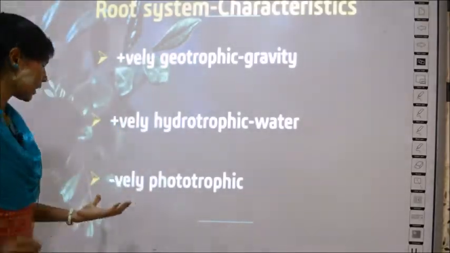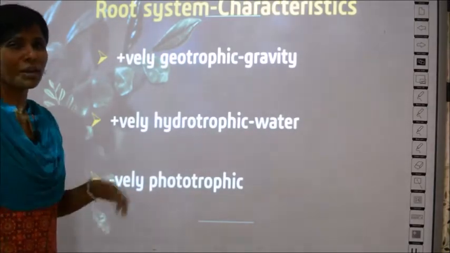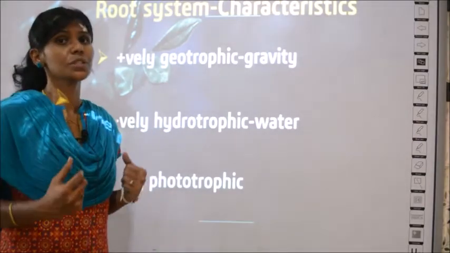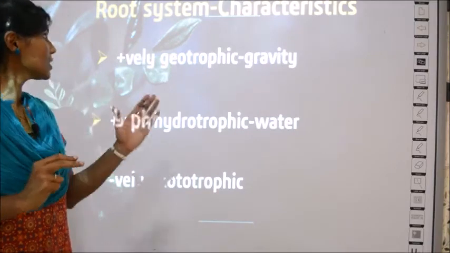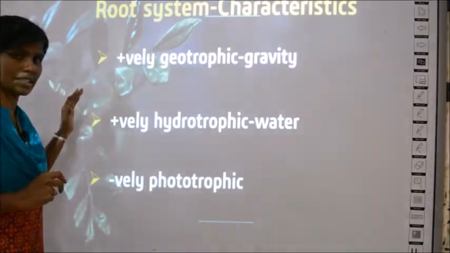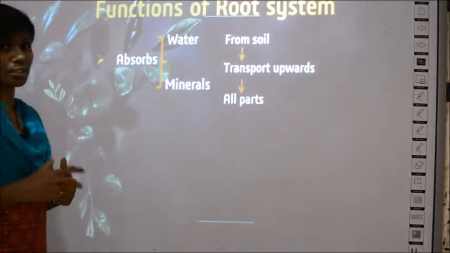That's why it is called negatively phototrophic, which means they run away from the light, in the direction opposite to where the light exists. Okay, so these are some of the characteristics of root systems. Next we learn about the functions of roots.